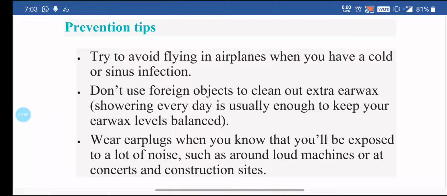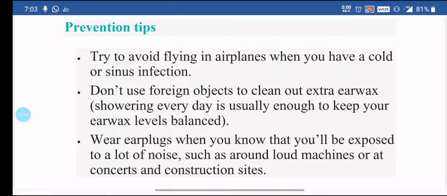Now, how to prevent this condition? It is most important. First, try to avoid flying or going to high altitude when you have any sinus, allergic, cold or respiratory tract infection problem. If you have such a condition, then avoid flying at high altitude or in airplanes.